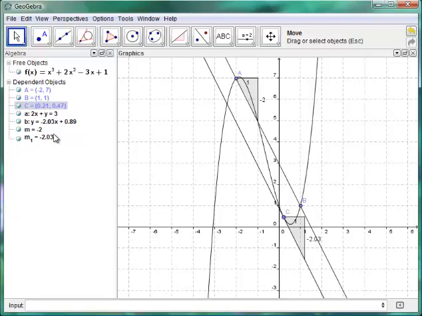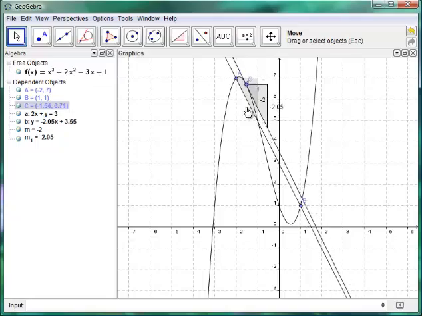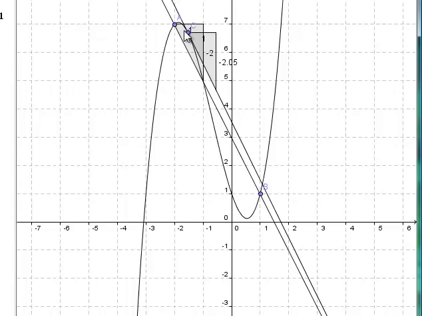And you can see here, it was just about equal to -2. But there was actually another point. It was up here, because remember it said only at least one point. There could be more than one. Right around here, where x is right around -1.5, I can see that the slope of my tangent line is almost -2.